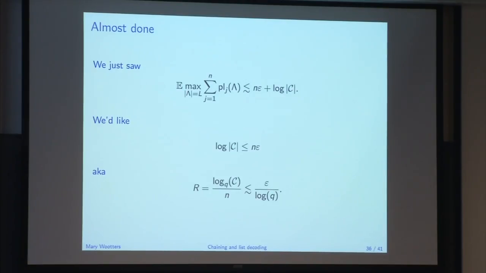So this is not quite in line with what we wanted. We really wanted rate about epsilon, going all the way back up to our first goal. That's what the random codes got with epsilon. So this is not quite right. There's this extra log q factor.